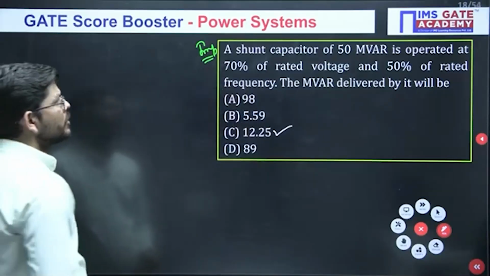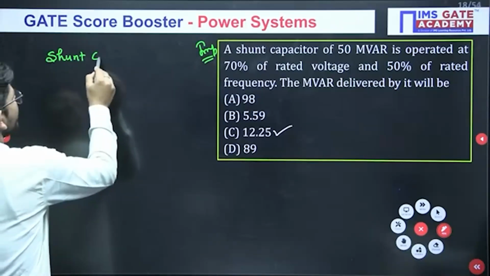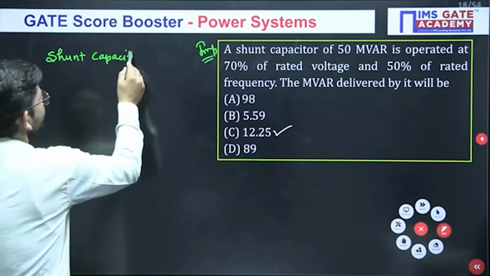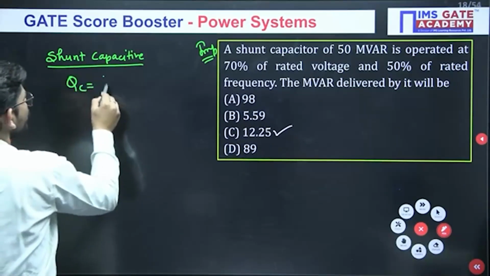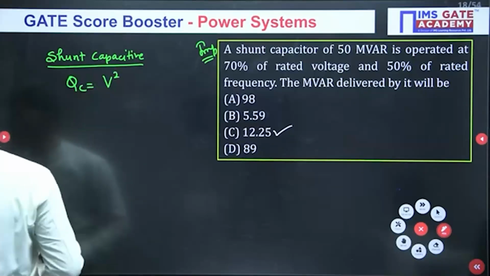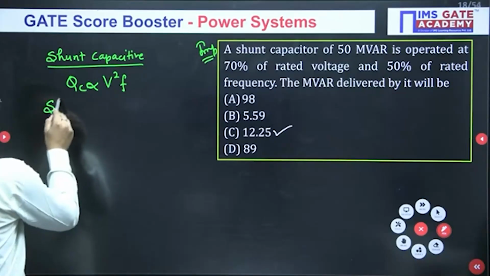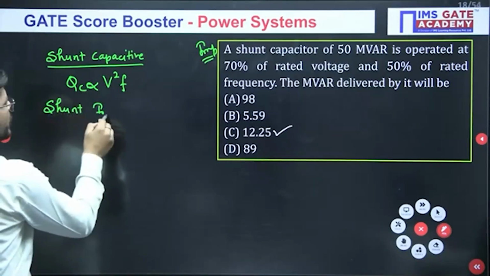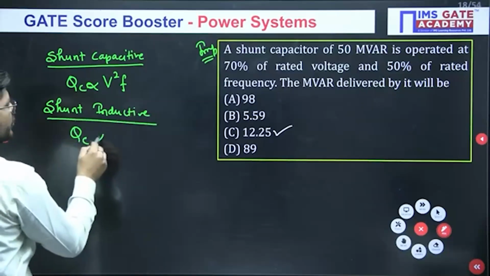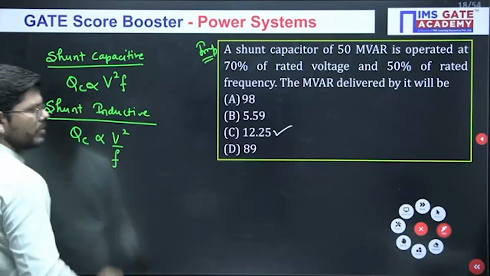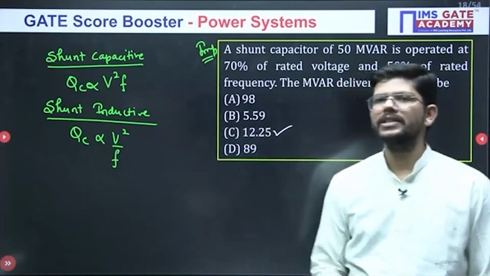Okay. So just see, if we have shunt capacitive compensation, in that case, you know that QC is proportional to V square into F. Okay, QC is simply proportional to V square into F. If suppose we have shunt inductive compensation, in that case QC is proportional to V square by F. The compensation power required is proportional to V square into F in capacitive compensation.